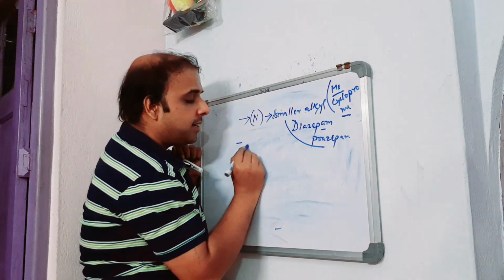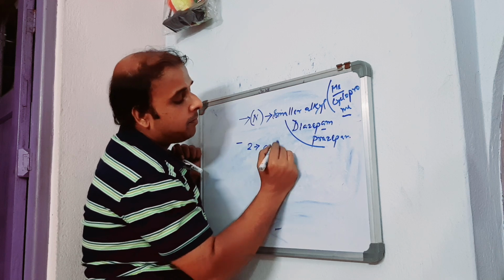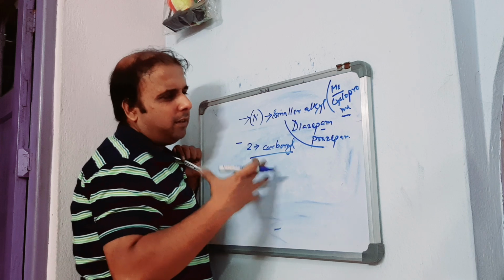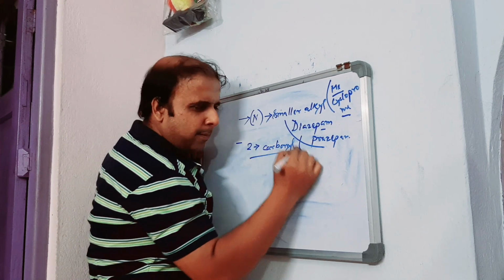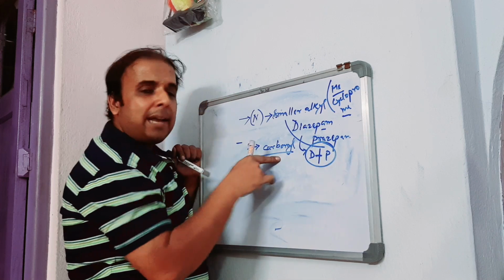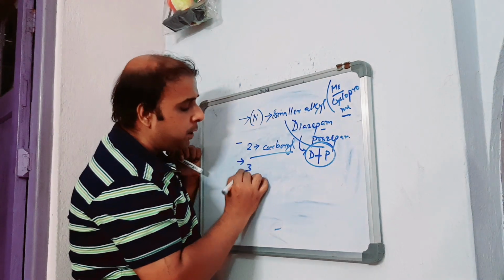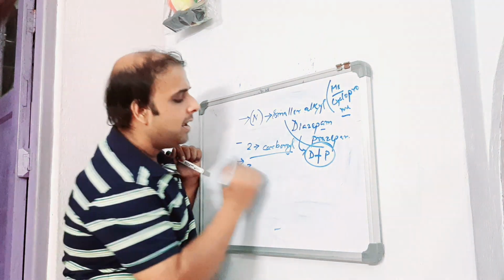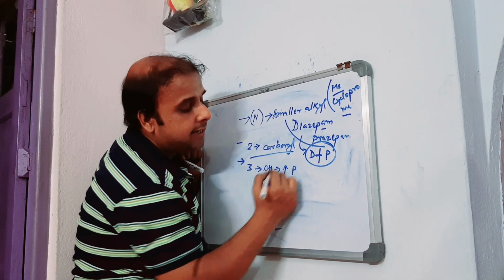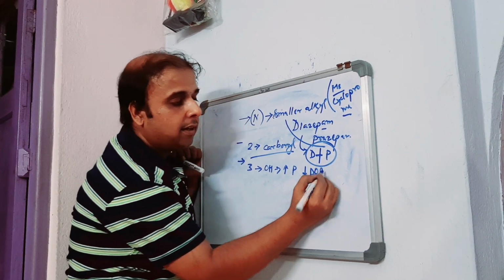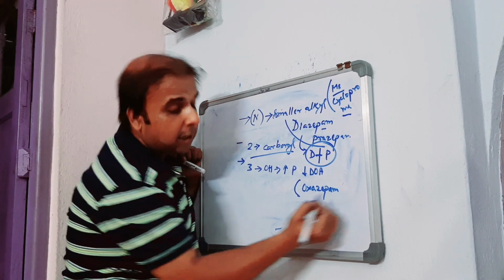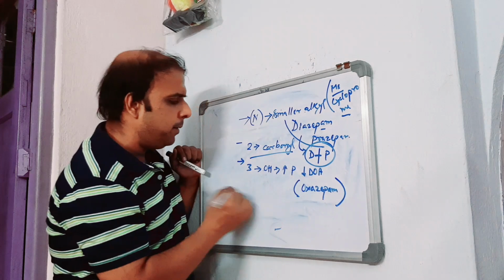Coming to the second position, it should have a carbonyl group. And here you have a huge number of examples that you can put. The same examples, diazepam and prazepam, both have a carbonyl group at position 2. Now coming to the third position, usually you won't find any kind of substituent, right? But at the third position, hydroxyl increases potency and decreases duration of action. The examples are oxazepam, lorazepam, right? We have an ample number of examples.